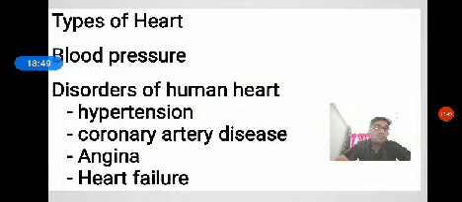The heart is a pumping organ that pumps the blood through blood vessels. Then the blood circulates throughout the body, provides the essential nutrients and collects harmful and waste products.